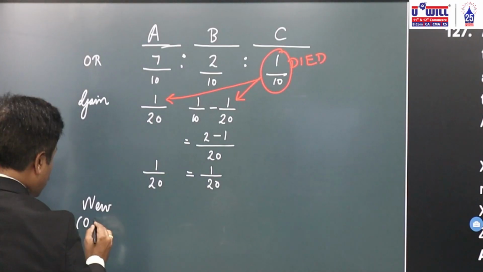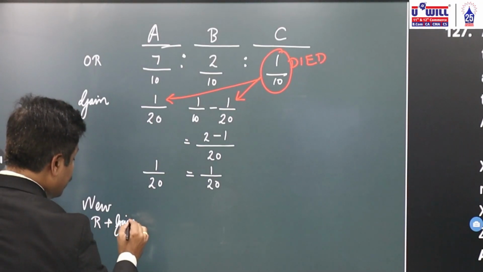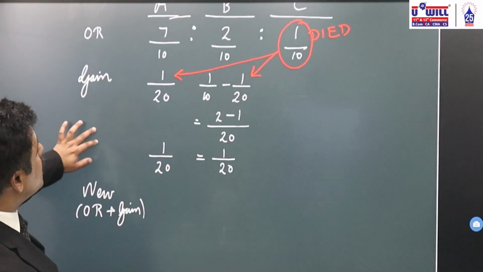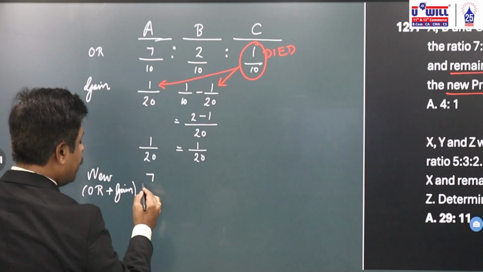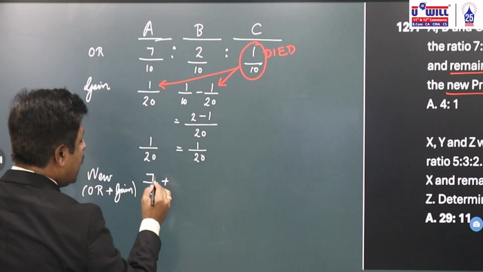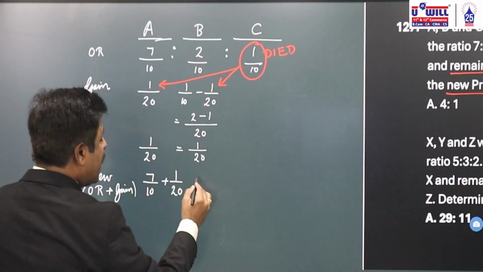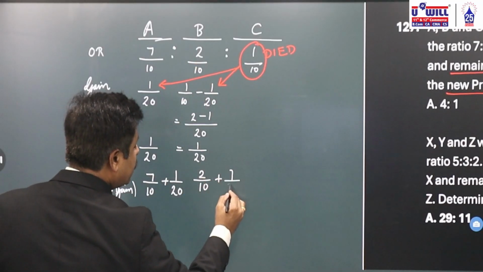How will we get the new ratio? Old ratio plus gain. So what is the old ratio? 7 by 10 plus gain 1 by 20. And B's old ratio is 2 by 10 plus gain 1 by 20.